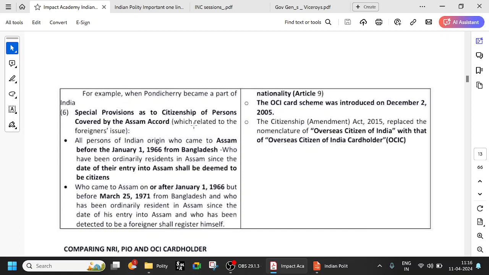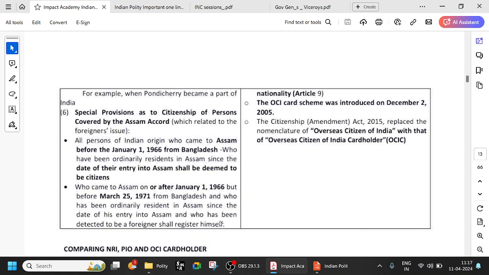And special provisions as to citizenship of persons covered by the Assam Accord, which related to the foreigners issue. So this Assam Accord is also very important. All persons of Indian origin who came to Assam before 1966 from Bangladesh and who have been ordinarily resident in Assam since the date of their entry into Assam shall be deemed to be citizens. So that is before 1966. Those who came to Assam after 1966 but before 1971 from Bangladesh, who have been ordinarily resident in Assam since the date of entry, and who have been detected to be a foreigner, shall register themselves.